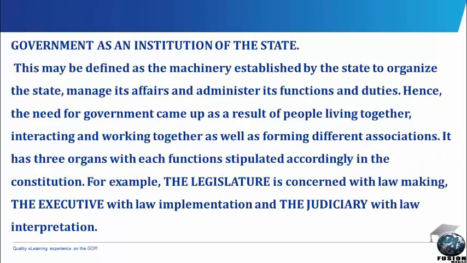To start, government as an institution of the state can be defined as the machinery established by the state to organize the state, manage its affairs, and administer its functions and duties. Hence, the need for government came up as a result of people living together, interacting and working together, as well as forming different associations. It has 3 organs with each function made known in the Constitution. For example, the legislature is concerned with lawmaking, executive is concerned with law implementation, and the judiciary is concerned with